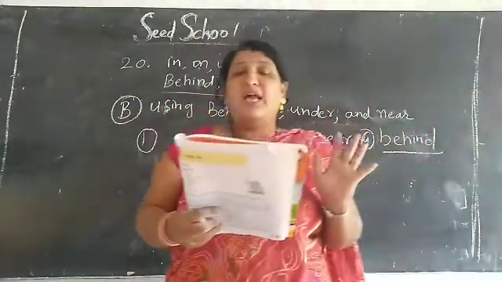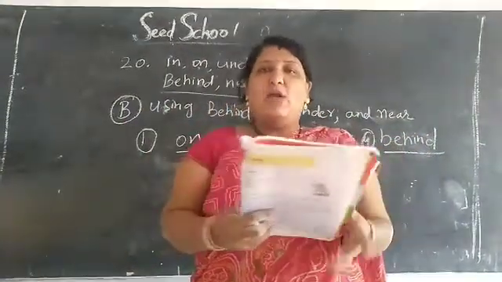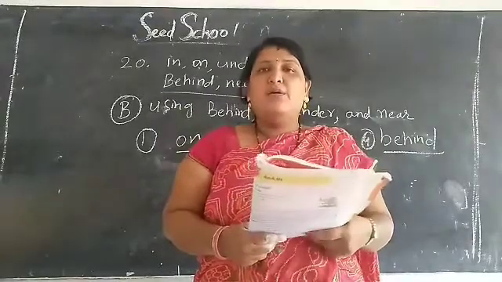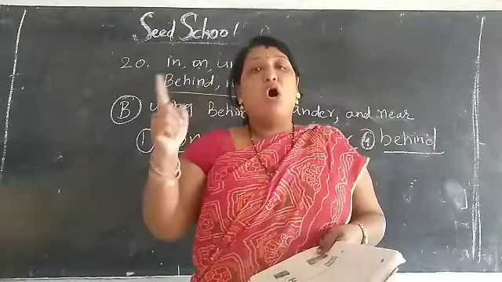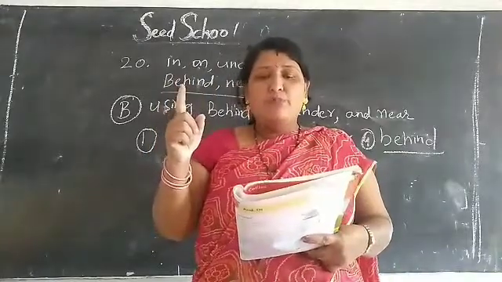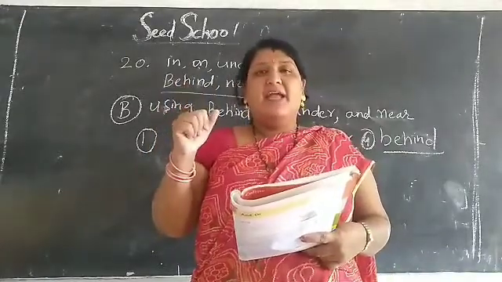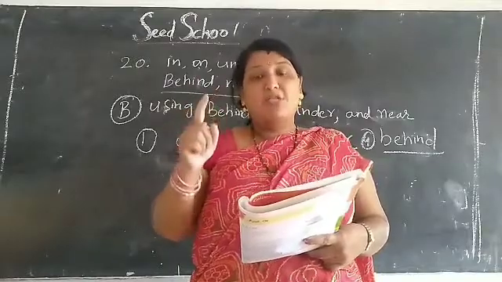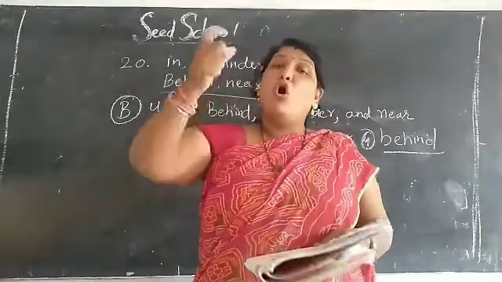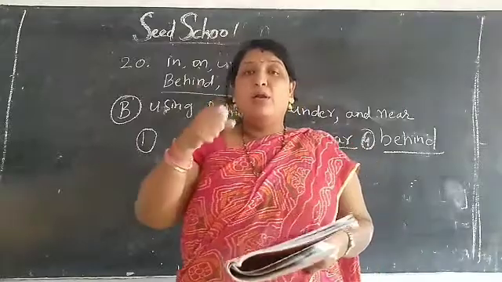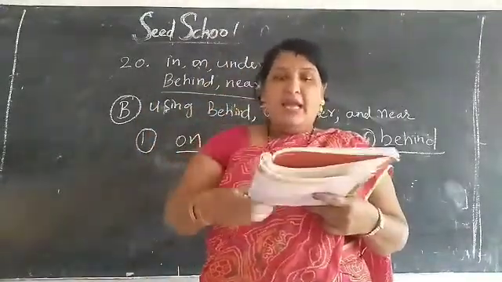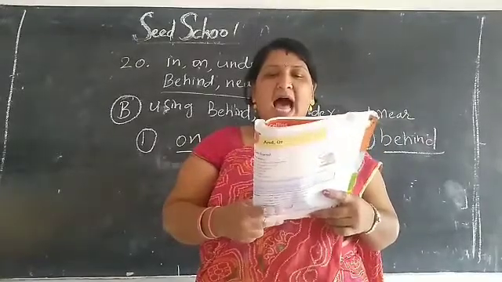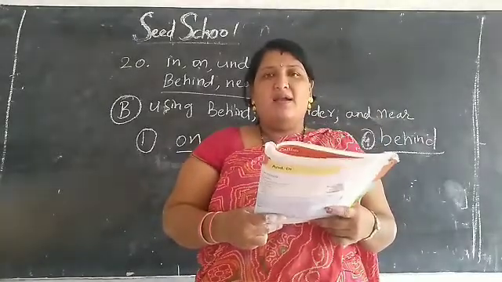Do not get confused between in and on. So children, do not get confused, in, on. So what is the in, on? Book is in the table. So this is wrong, children. The book is on the table. So book is where, children? On the table. I am sitting on the car.